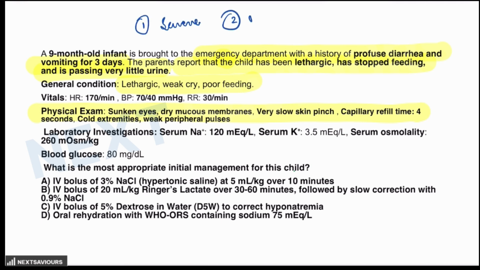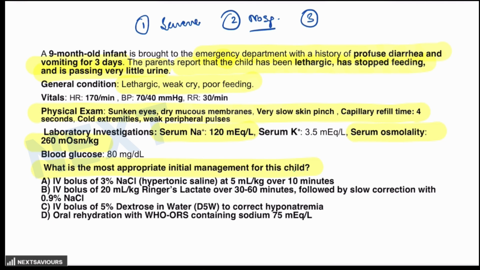Then no specific cause is given, so probably there is not going to be a question based on identification of the antibiotics in this particular one. And the third thing is you have to look for the serum sodium levels. Now you see the serum sodium levels in the question are low, and the serum osmolality is 260, which is also low. What is the most appropriate initial management for this particular child?